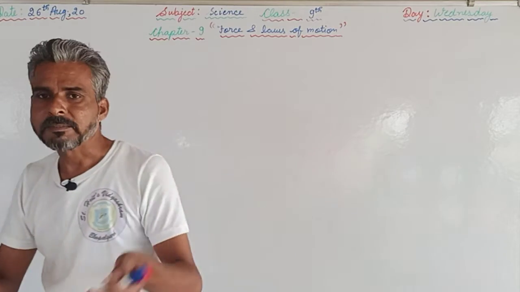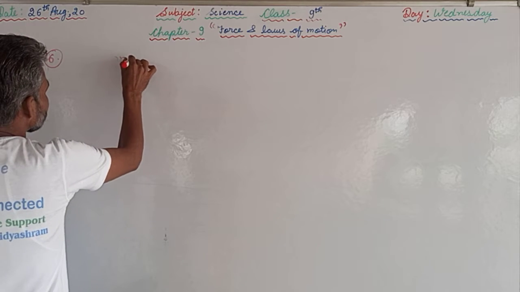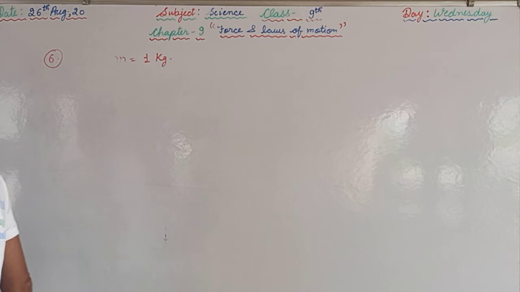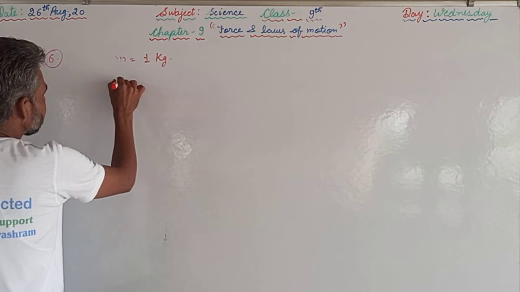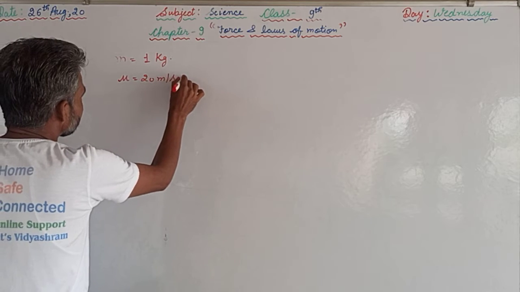So that was the theoretical part only. Now we are supposed to find the magnitude of that force. A stone of 1 kilogram means the mass is given, 1 kilogram, thrown with velocity 20 meter per second. Initial velocity, that is, in the starting the velocity was 20 meter per second.